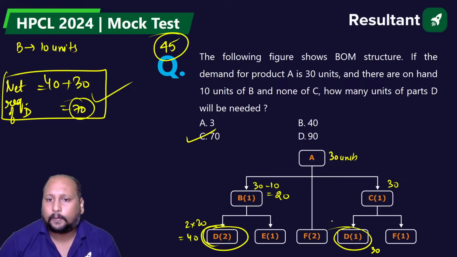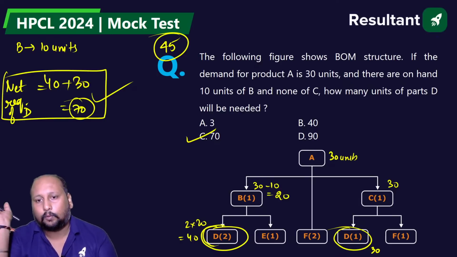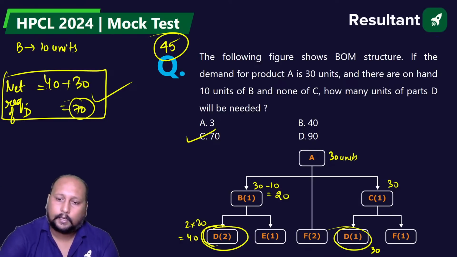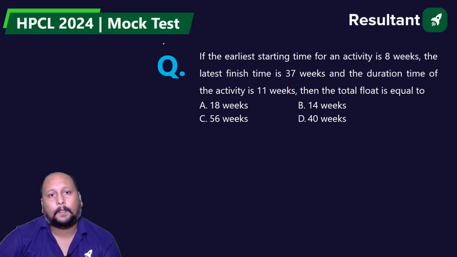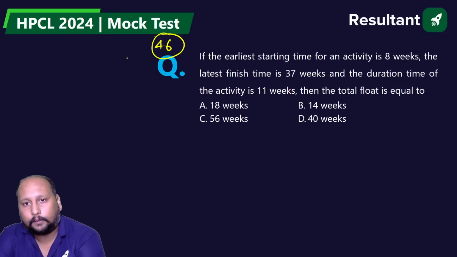We are having D in the two pathways, in C pathway and B pathway, right? So you have to go one by one and calculate. A simple way to get the answer from this. Okay, done. 46th question on the screen from PERT CPM. Very important.